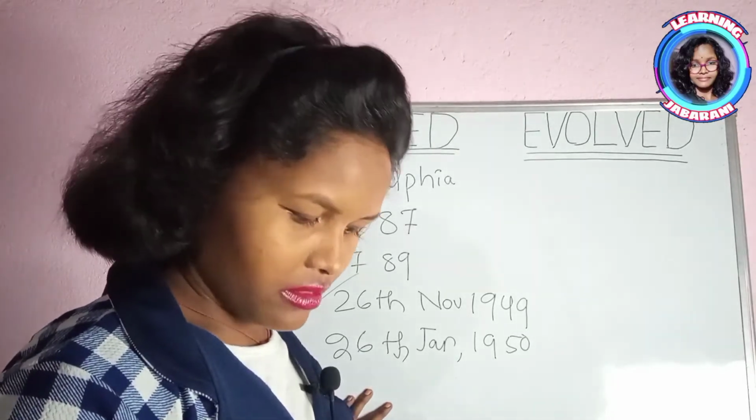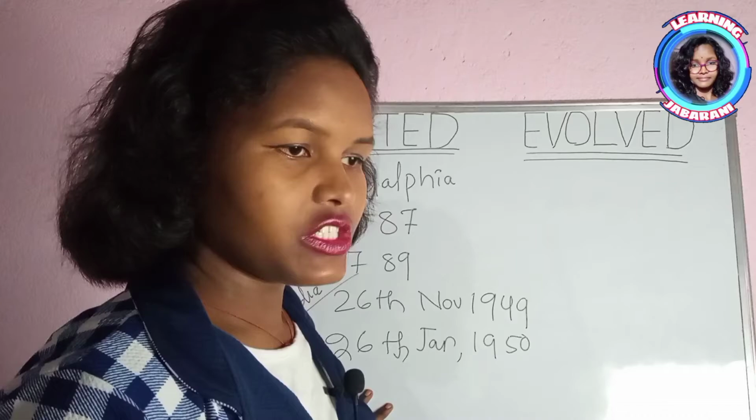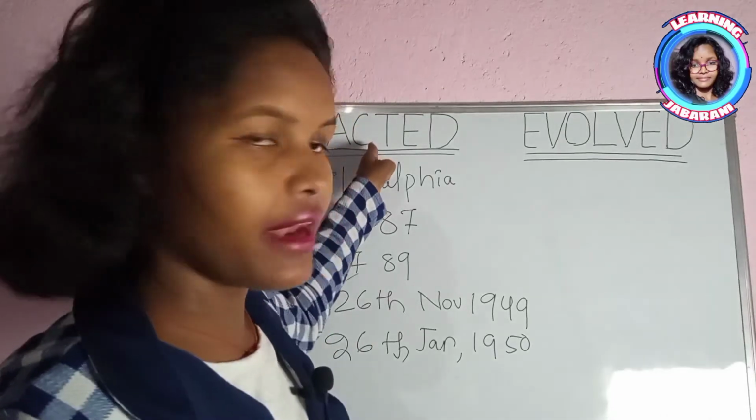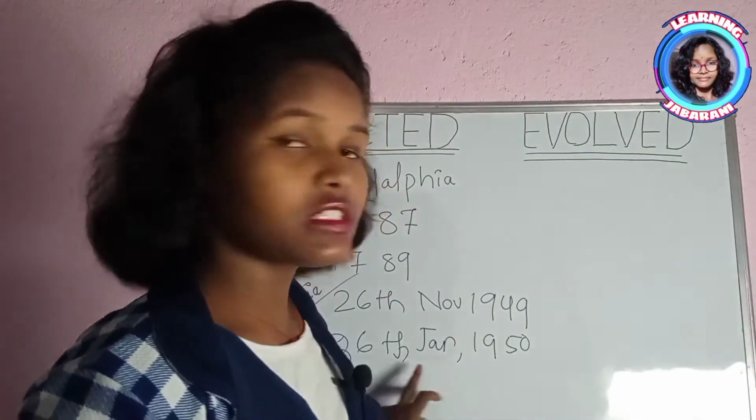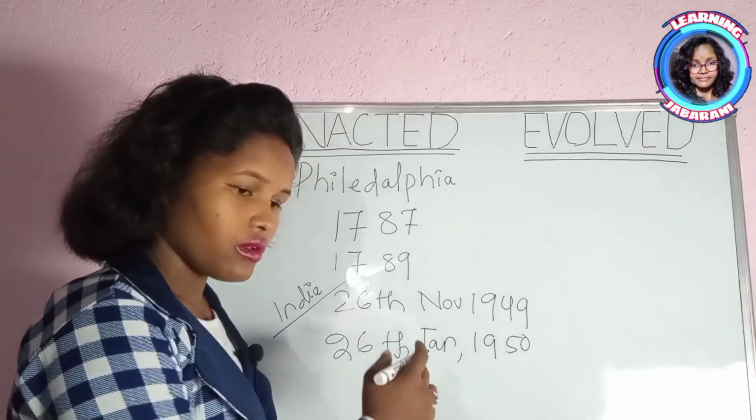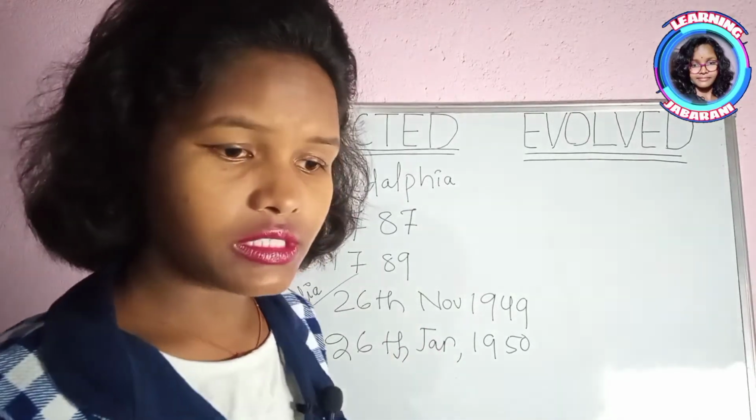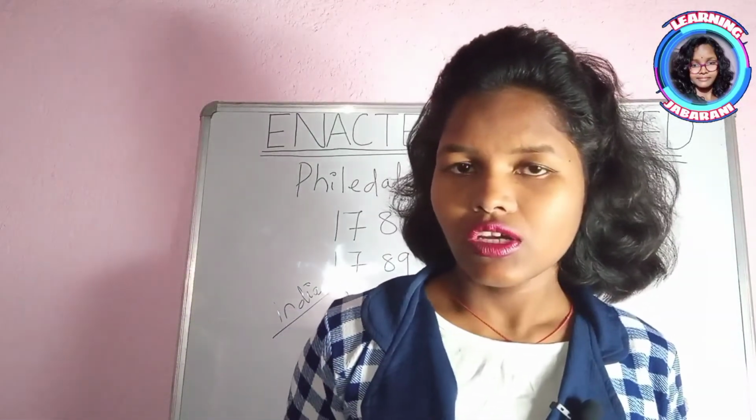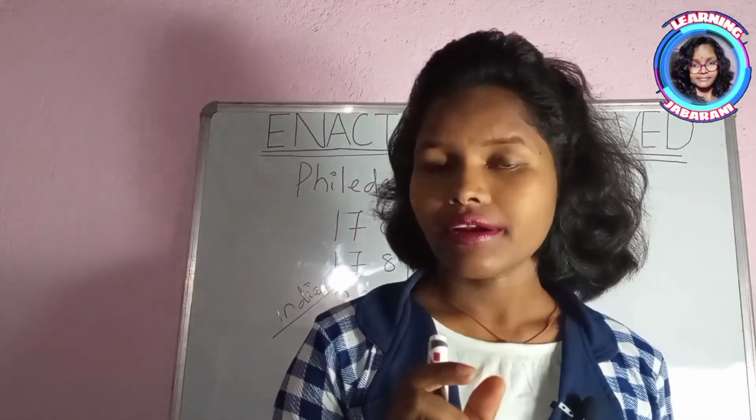That's why the Indian constitution is also called an enacted constitution, because here we can observe that a group of people came together to write the constitution, and the written constitution entered into force in one single go, that is, on 26th January 1950. So friends, the constitution followed by the United States of America and the constitution followed by India are called enacted constitutions.